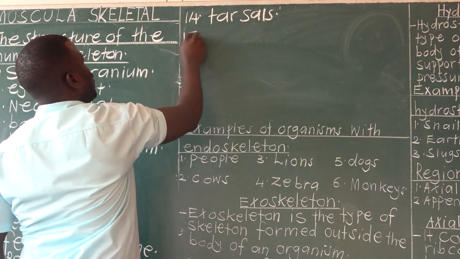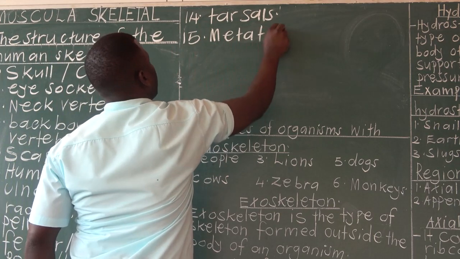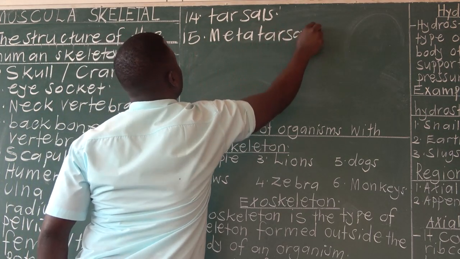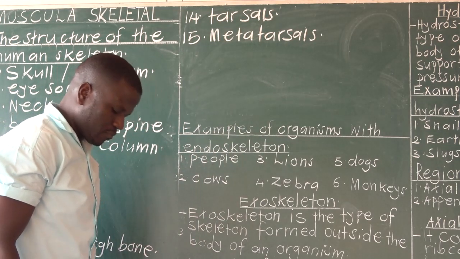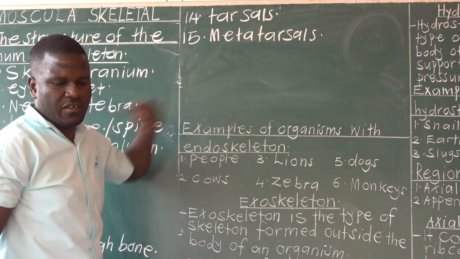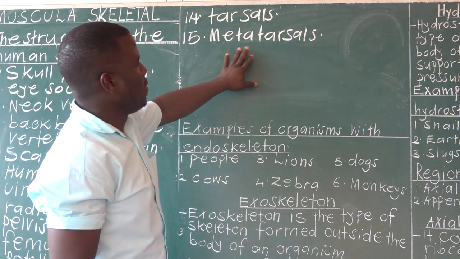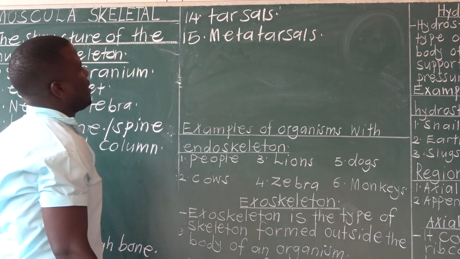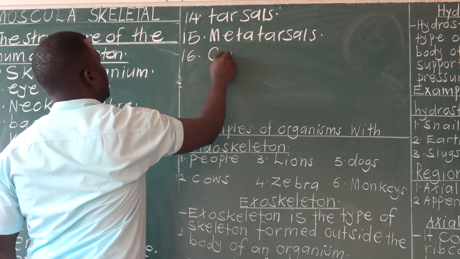Then we have what we call metatarsals. Metatarsals are the bones in the feet. Look at your foot. The bones which make up your foot are called metatarsals. Then number 16, we have what we call carpals.